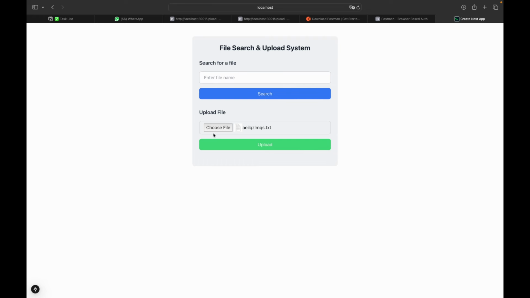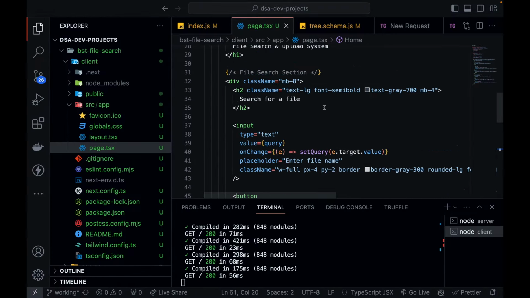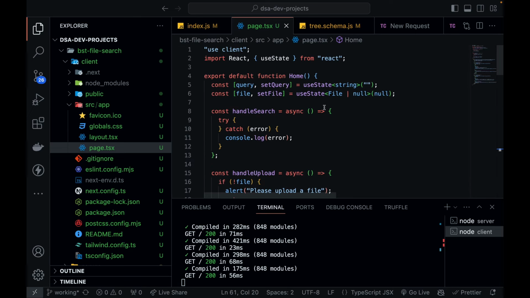So the next thing that we need to do is we need to write the API calls for searching, uploading, loading, because it will take some time to upload. So loading effect. And if search is not found, that means if the query is not found in my system, then it should show something over here that the file does not exist, right? So let's write down the API calls over here. So first of all, let's complete the API call for uploading the file itself so that we can test whether the uploading is working fine or not.